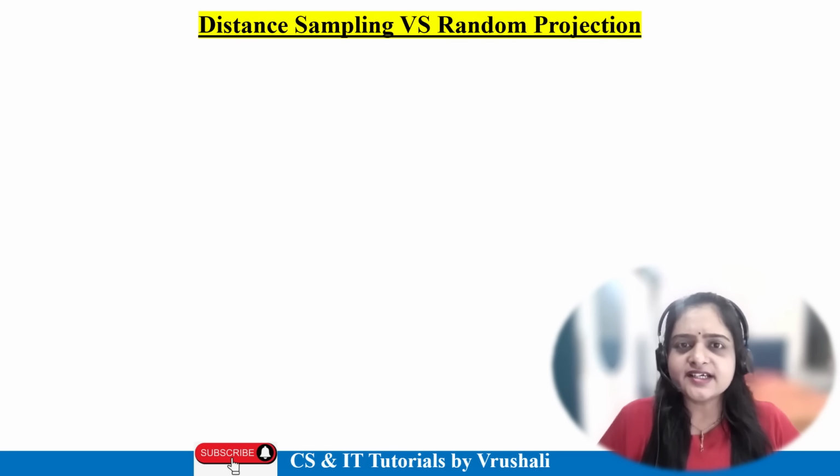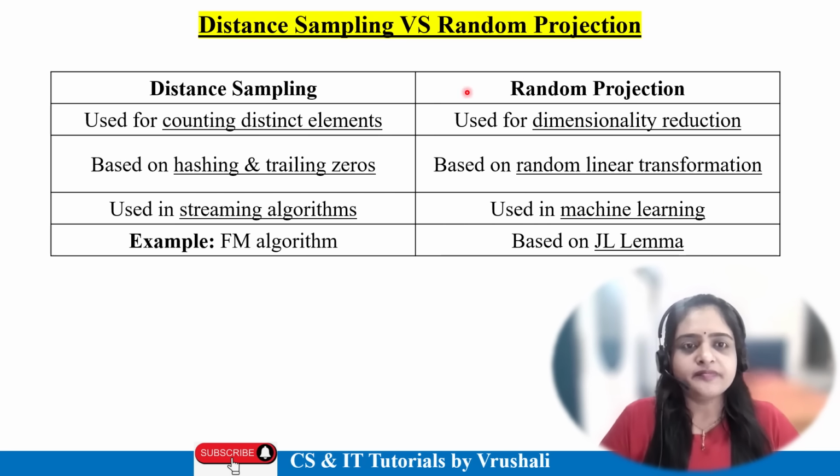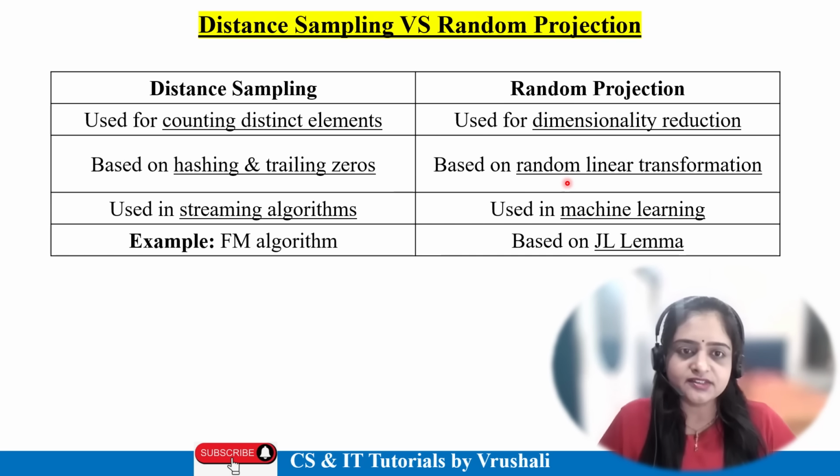Now let's understand the basic difference between distinct sampling and random projection. See here, distinct sampling finds distinct unique elements in your data, and random projection is used for reduction of dimensionality or data compression. Distinct sampling is based on hashing technique and trailing zeros, and random projection uses random vectors or random linear transformation algorithms.